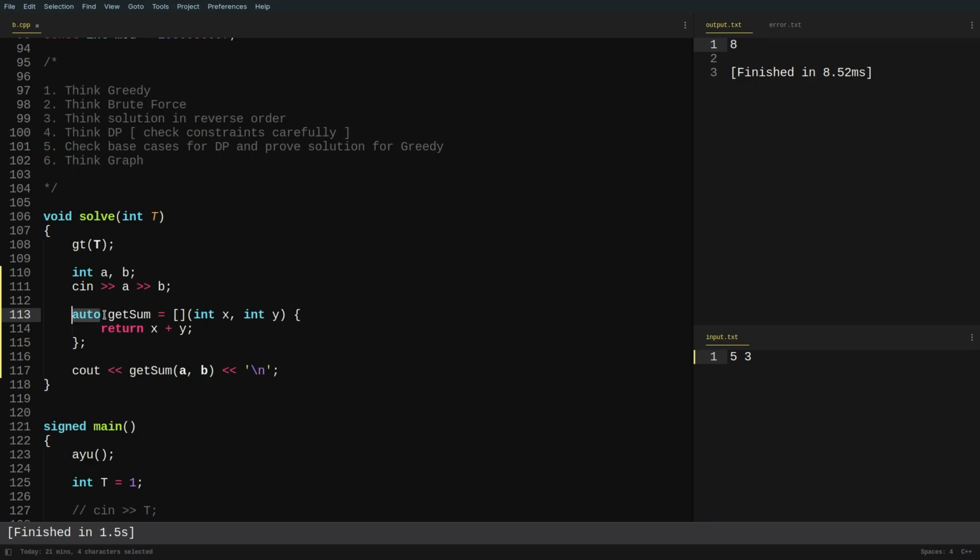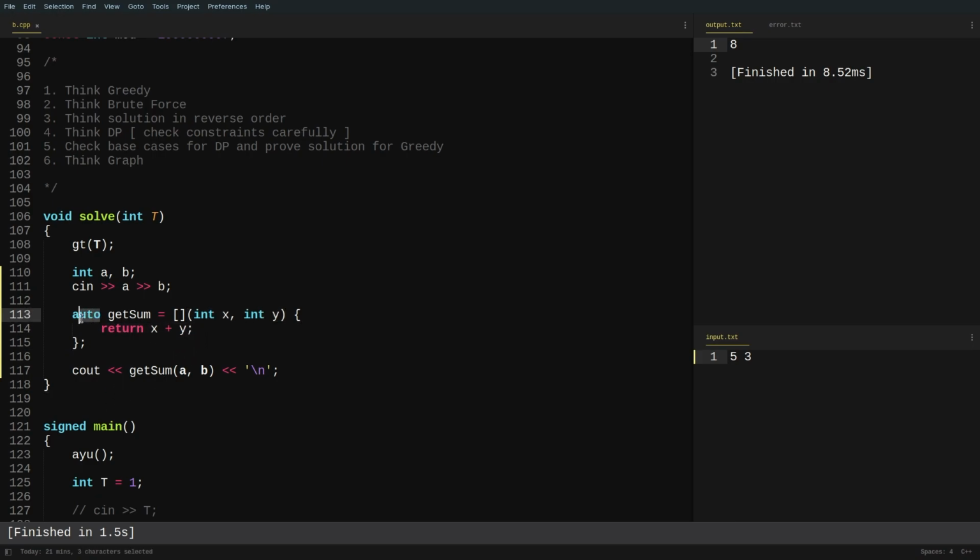later, but this is how you define a lambda function. You write the name of the function, you write an equals to sign. This is the capture clause. We'll discuss again what it is in a while, and this is the parameters that are being passed to the lambda function, right? So int x and int y are the two parameters that are being passed to the lambda function, and it returns x plus y, right?